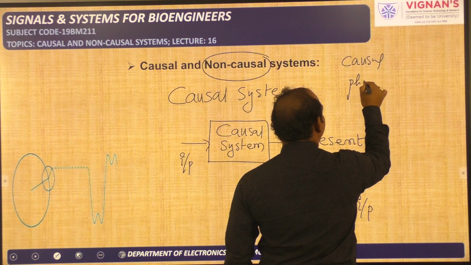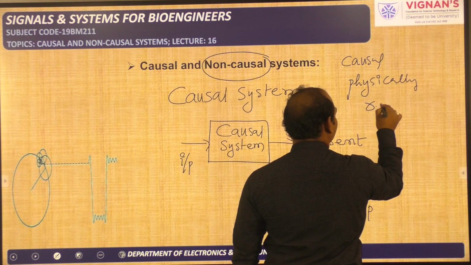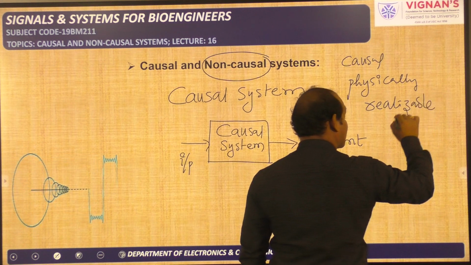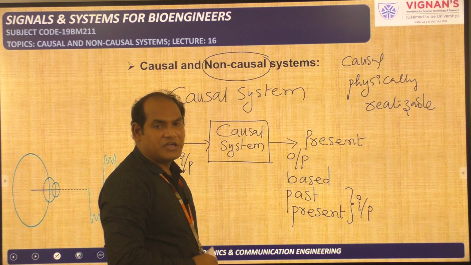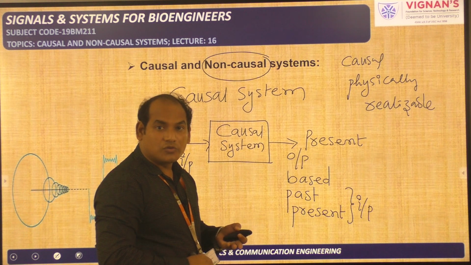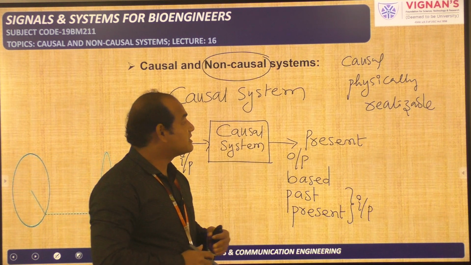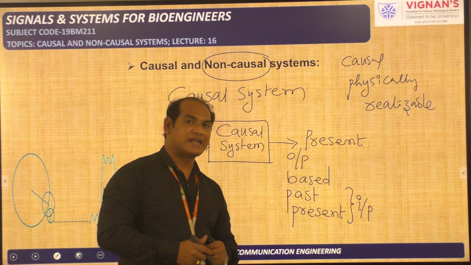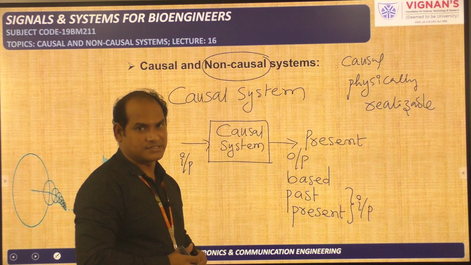So causal system is nothing but a physically realizable system. But non-causal system is not a physically realizable system, because we need the output now. To generate the output now, we need the input which is available in the future. That is nothing but non-causal system, so that is not possible. Physically we cannot realize that particular type of system, that is non-causal system.